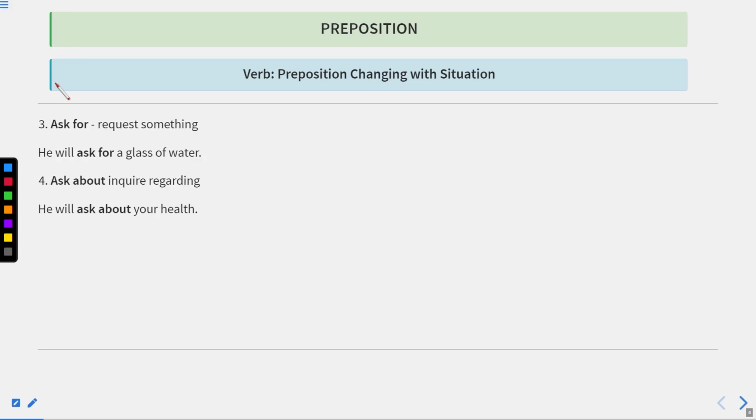The next is ask for. Ask means to ask a question. Ask for means requesting something. For example, he will ask for a glass of water. Okay, ask for a glass of water, it means request a glass of water. Ask about means inquire regarding something. For example, he will ask about your health. So if you inquire about someone or inquire regarding something, it means you are asking about something.